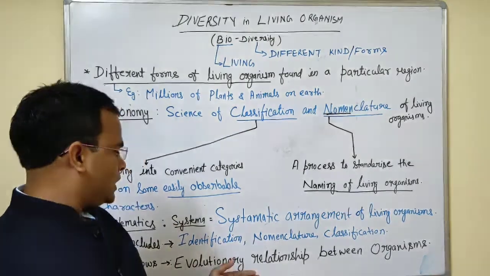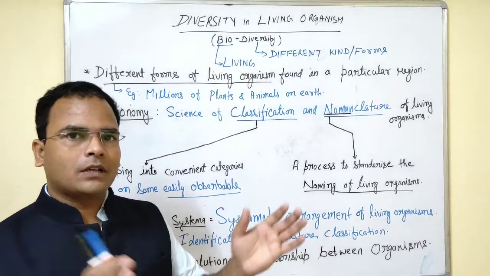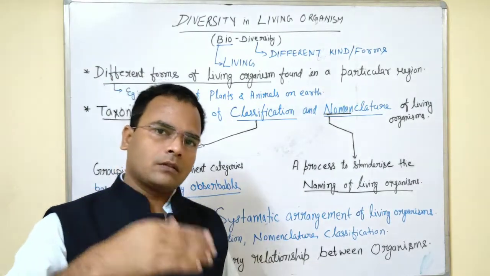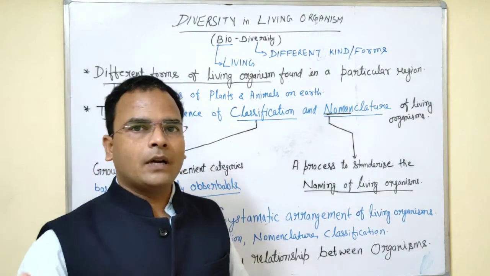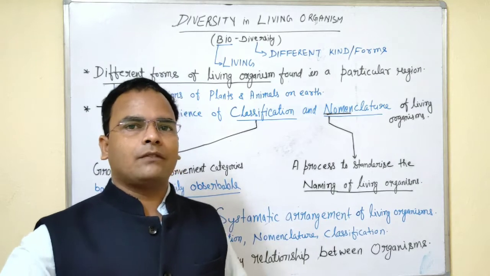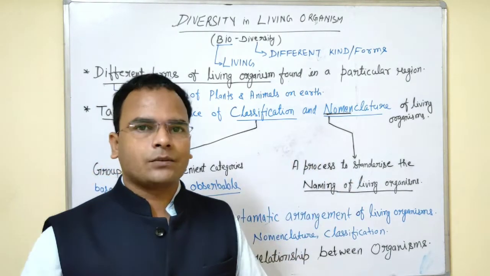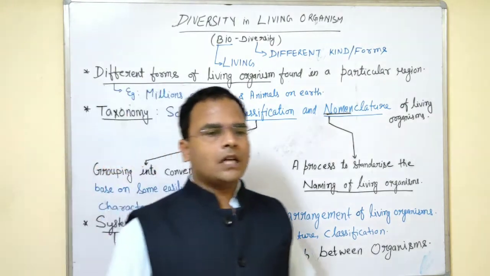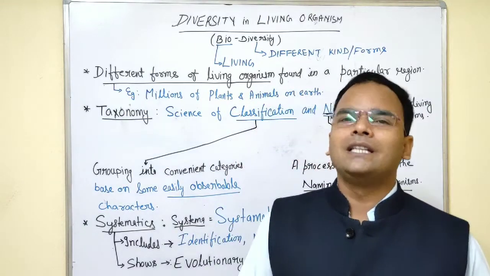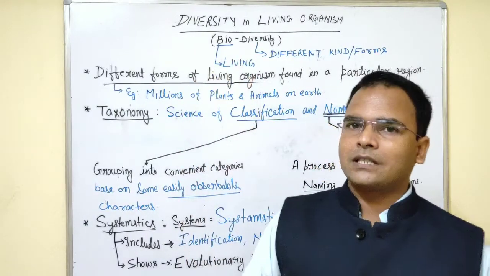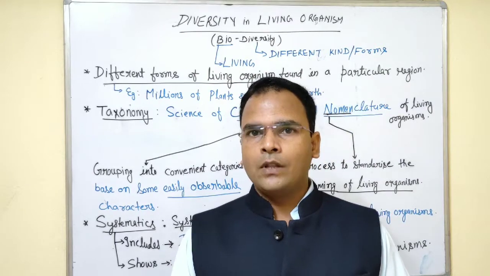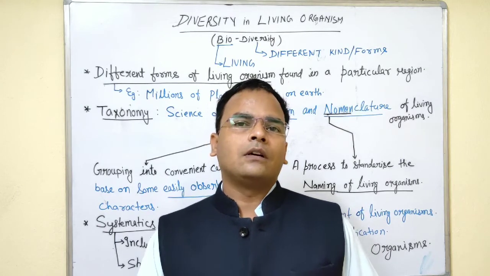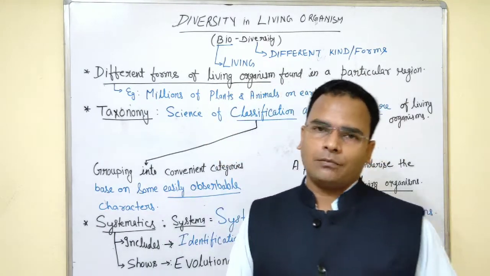These show the evolutionary relationship among these organisms, how the evolution takes place, how the gradual development takes place, which came earlier and which is the advanced one, which was primitive and which was advanced, what advancement happened from the primitive. So all this we are studying here. Now the next question you can ask is, sir, what is the need or what are the advantages of studying taxonomy or biodiversity? So we will study the advantages and applications of biodiversity.